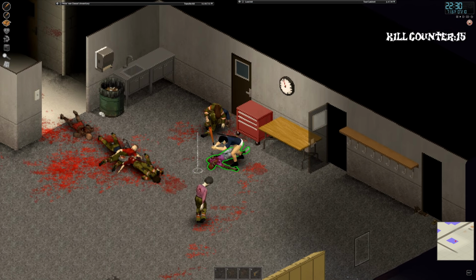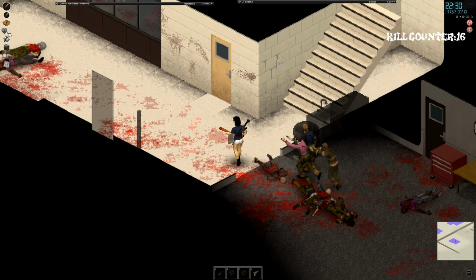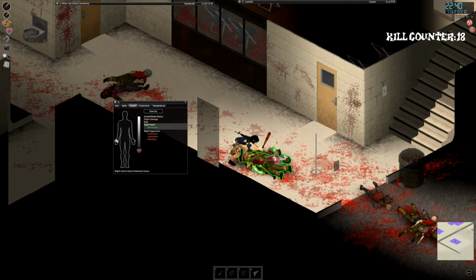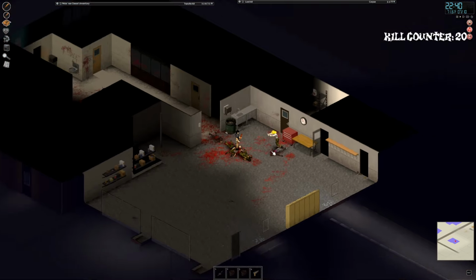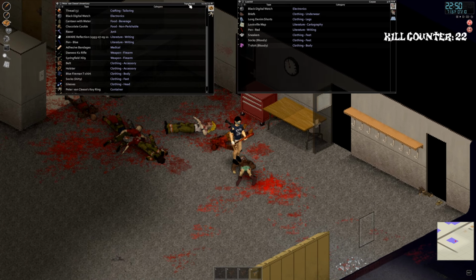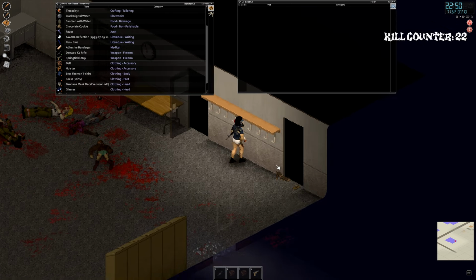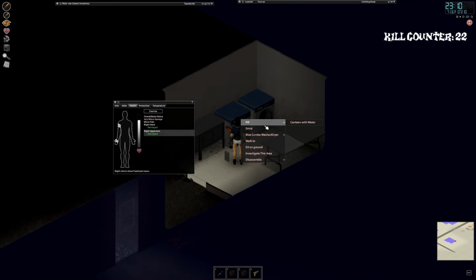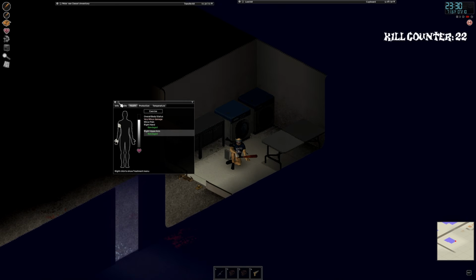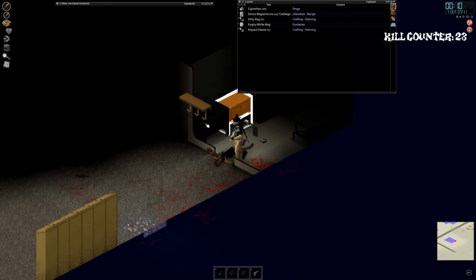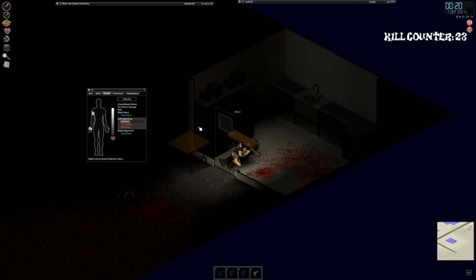And found more zombies downstairs. I guess the washing machine attracted them, so had to take care of all these. And it just seemed like it never ended. After them, I found this one, and then this one, and then I found a bandana that I put on. Then I had to tend to my wounds, turned the dryer on, waited for a little bit, and it kept attracting zombies because, again, loud noises seem to do that.